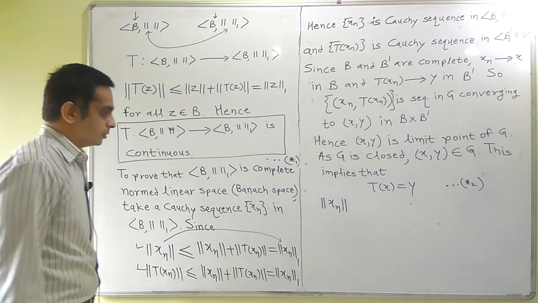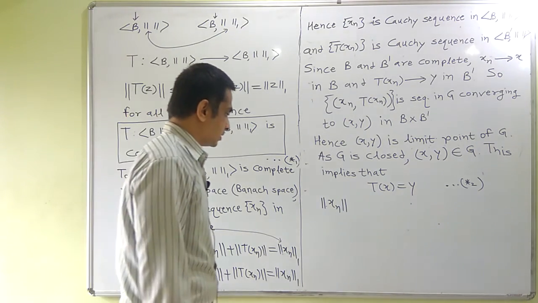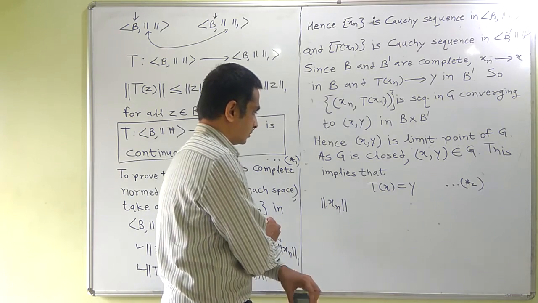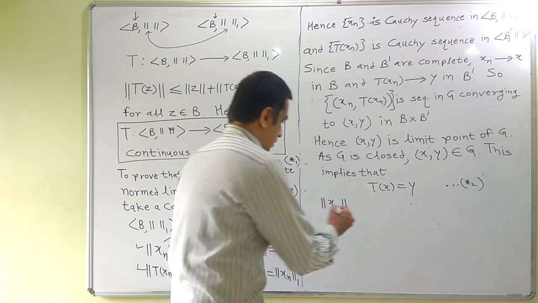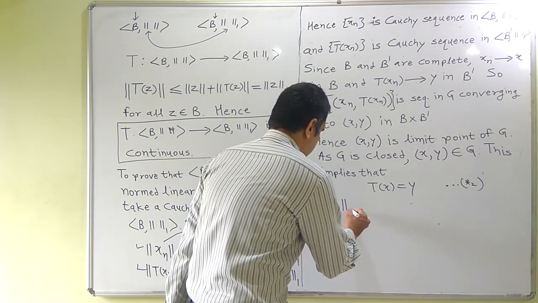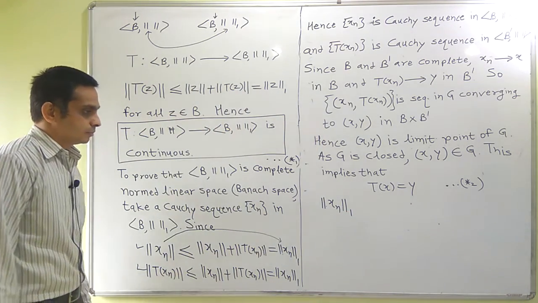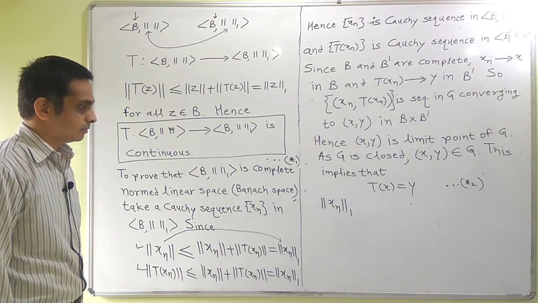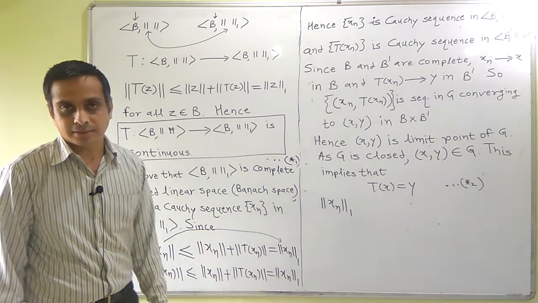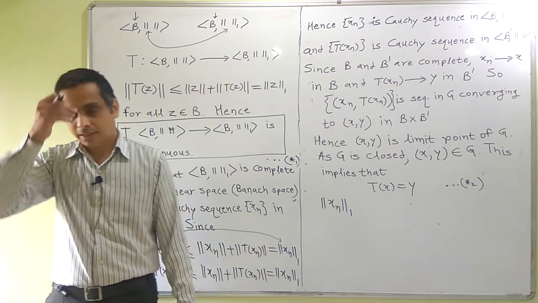So norm 1 of xn minus x I could write as norm of xn minus x plus norm of Txn minus x.